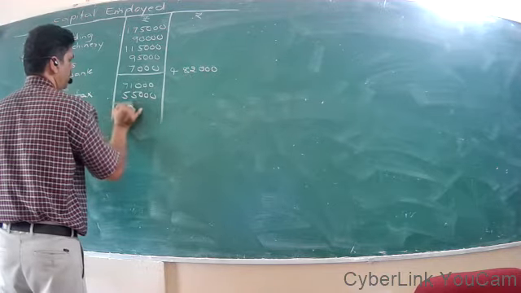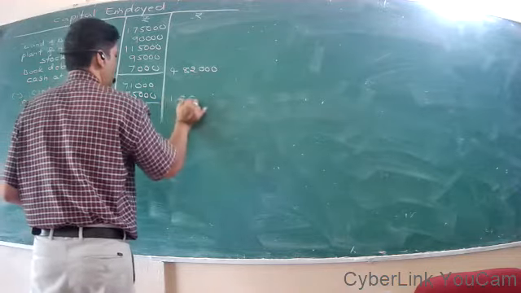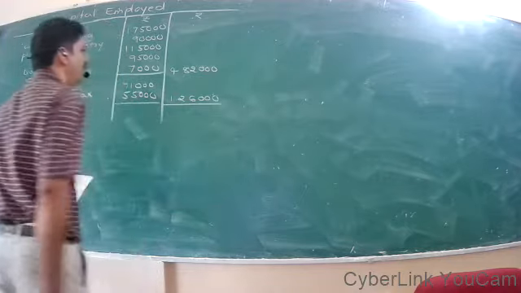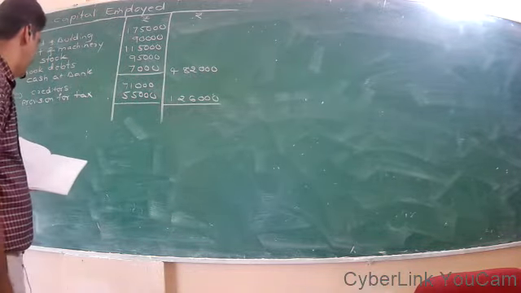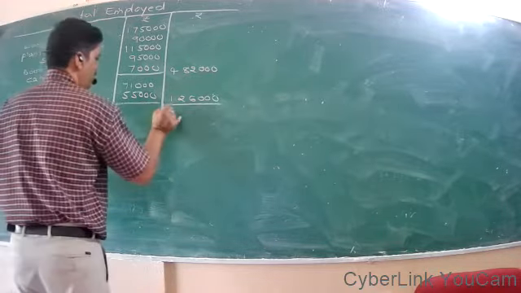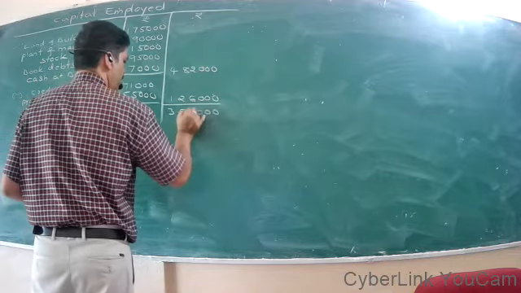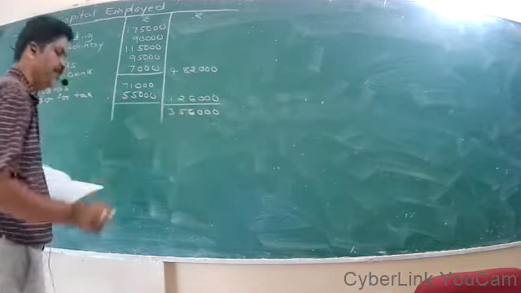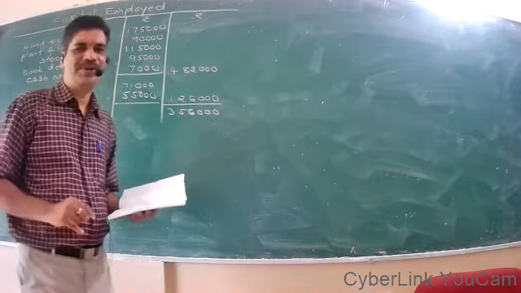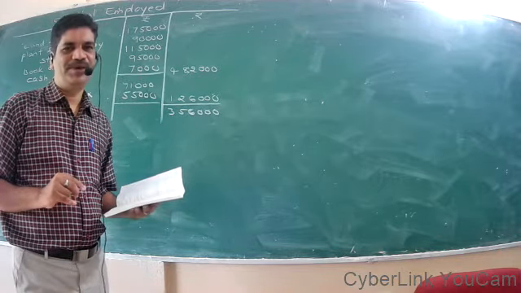Totaling up, it will be 1,26,000. From the assets total, if you deduct the liabilities, the balance will be 3,56,000. Here actually you have calculated the capital employed, not the average capital employed.